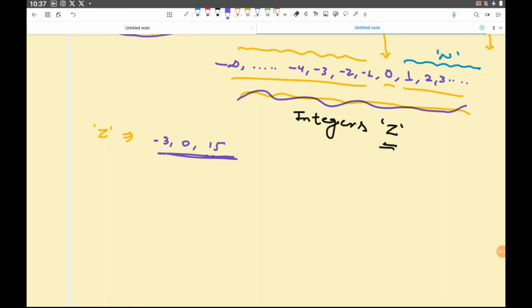Anything is integer. Then tomorrow somebody says whole number, you should quickly have a figure that it starts from 0, 1, 2, 3, and so on. Tomorrow somebody says natural number, you should quickly have an image that it will have 1, 2, 3 or something, not 0. ठीक है?